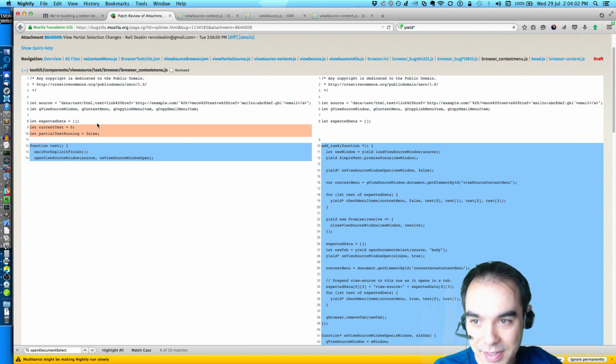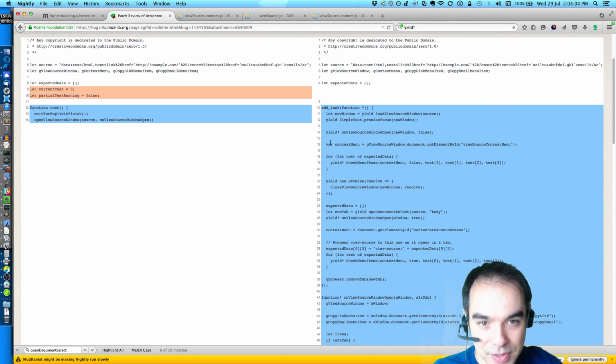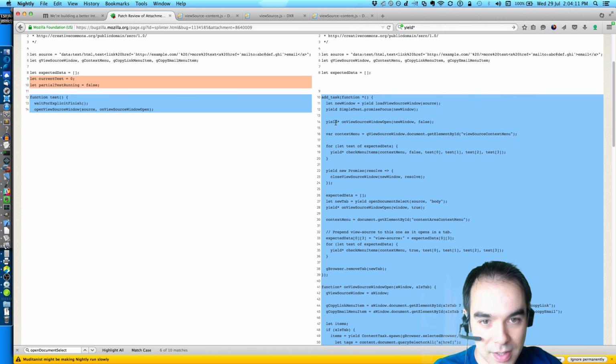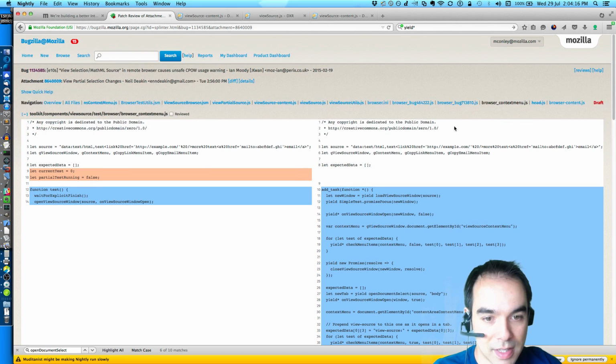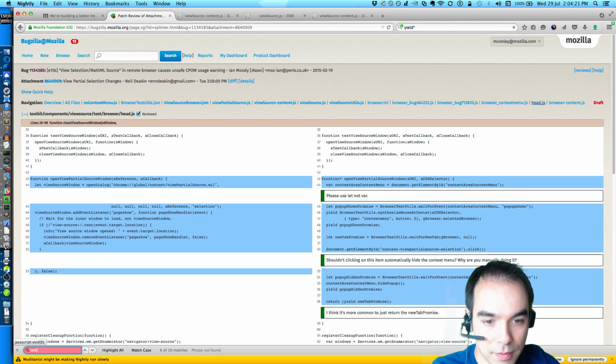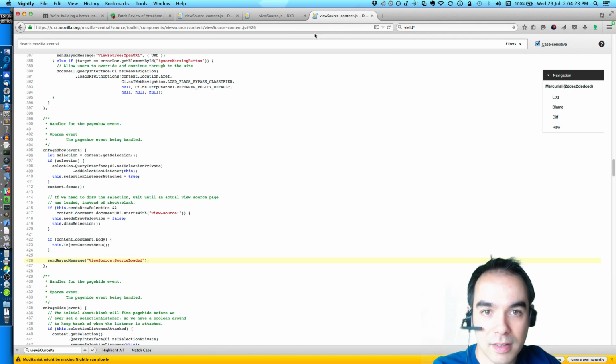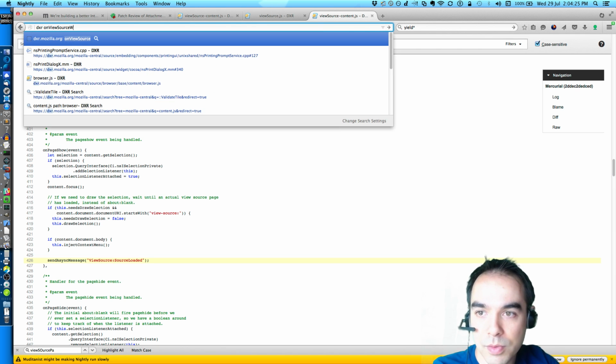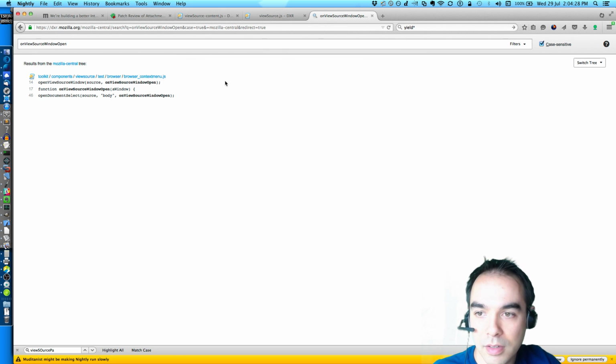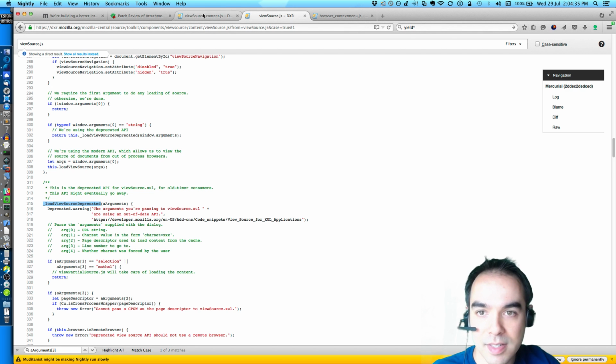So here's another test. He's using add task. That's great. He loads the vSource window, waits until the window is focused. He uses that yield star thing again. That's crazy. I've never seen yield star before. It's all new and exciting. On vSource window open. Is that something that like on vSource window open? So that's actually in this test.